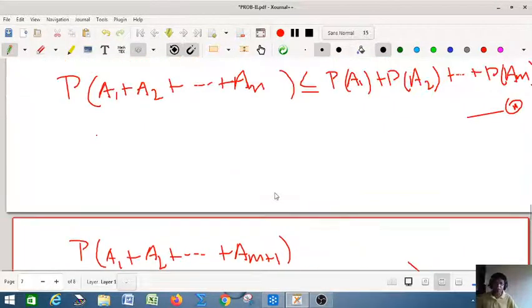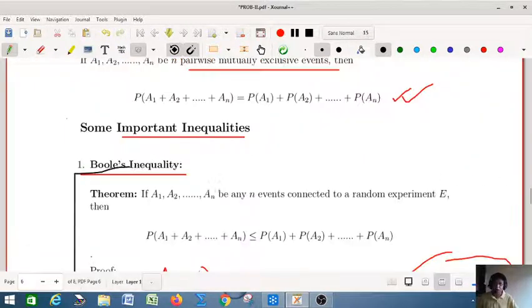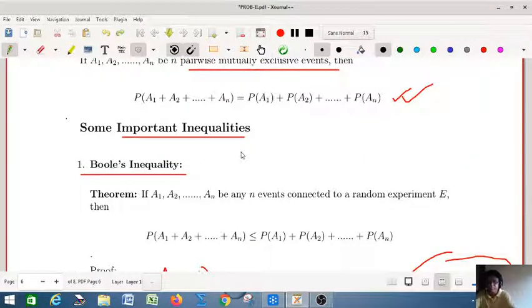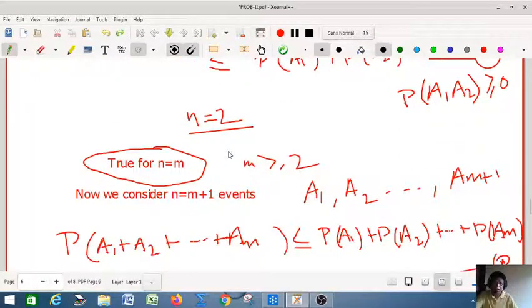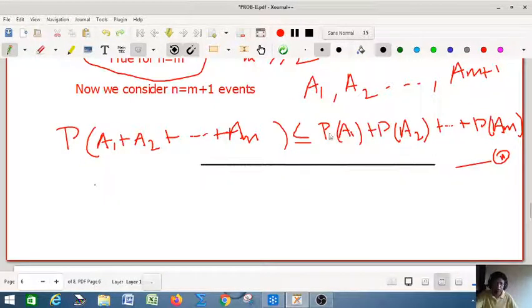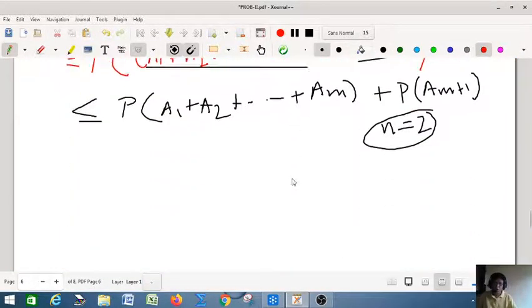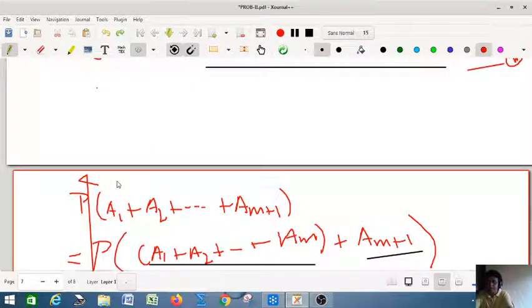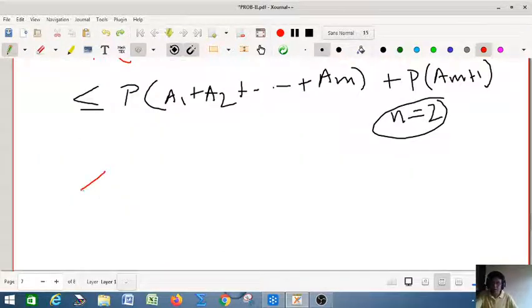And again you can use equation 1, because this relation proves that the probability of A1 A2 etc. Am is less than or equal to the probability of A1 etc. Am. So you can write that thing here. If you write that, so let me write there. Then it will be the probability of A1 plus the probability of A2 etc.